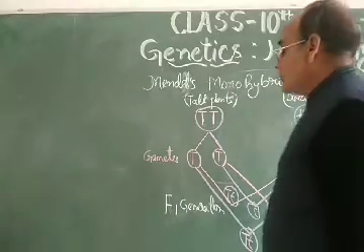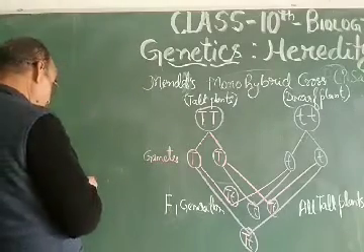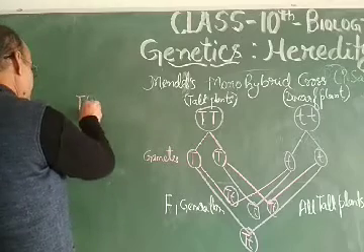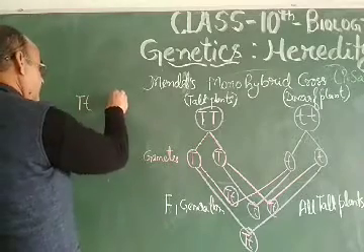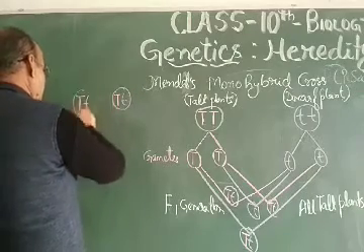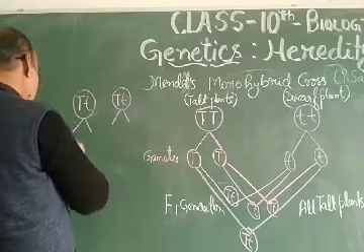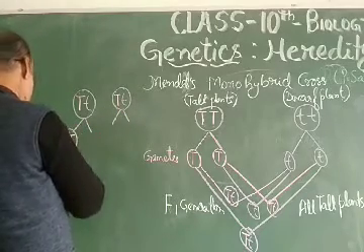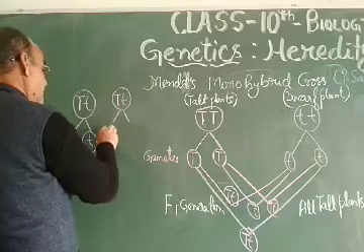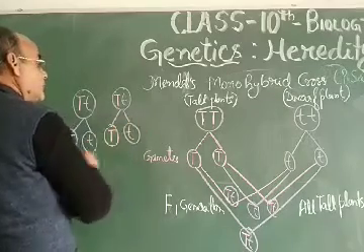But what happened in the F2 generation? Suppose these tall plants have this T and T, then this T and this T. Further, when they produce their gametes, then this T, again this T, and this T. This is the F2 generation.